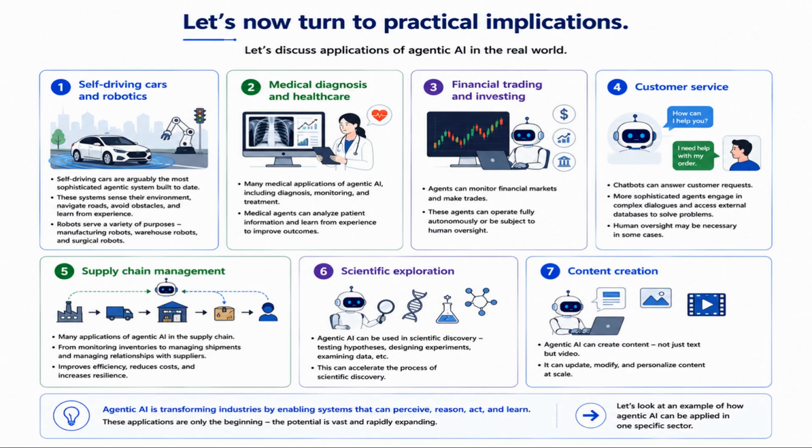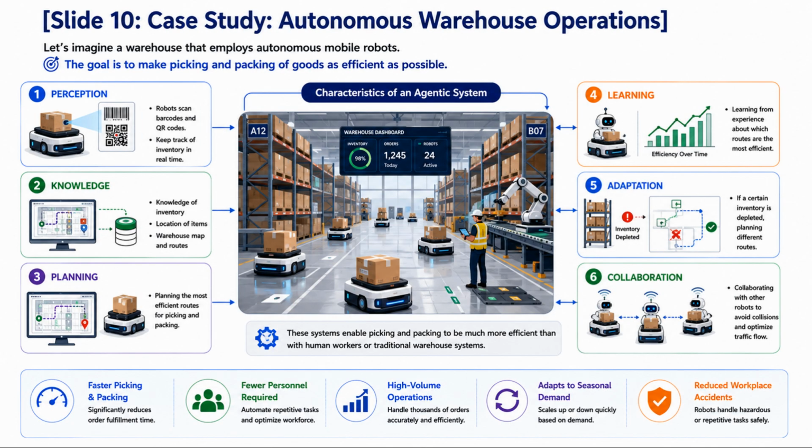Let's look at an example of how agentic AI can be applied in one specific sector. Let's imagine a warehouse that employs autonomous mobile robots. The goal is to make picking and packing of goods as efficient as possible. Let's examine the characteristics of such an agentic system.